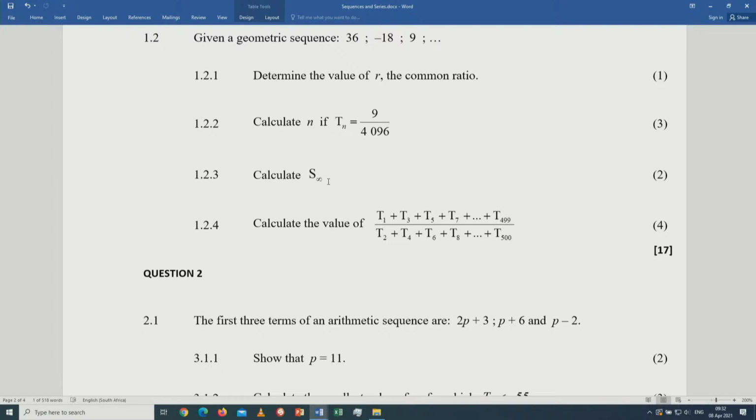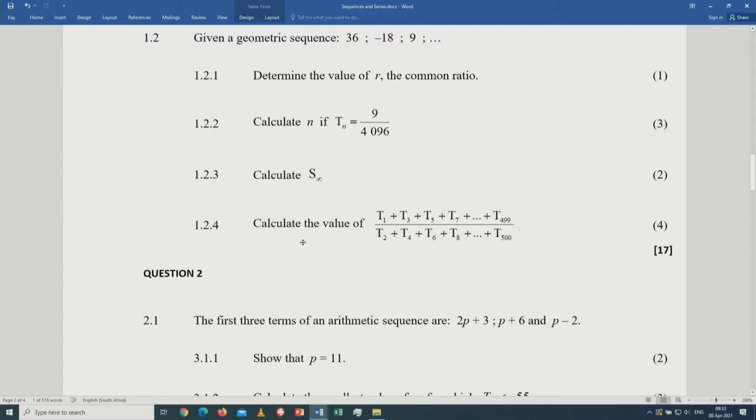So we use the formula for sum to infinity, which is a over 1 minus r. Sum to infinity is equal to a over 1 minus r. Remember, you don't have to worry much about the formula because in this test, the formula sheet will be attached at the back of the question paper. All you need is to determine the value of a, which is 36, and the value of r, which is negative half. You then substitute and get your 2 marks.